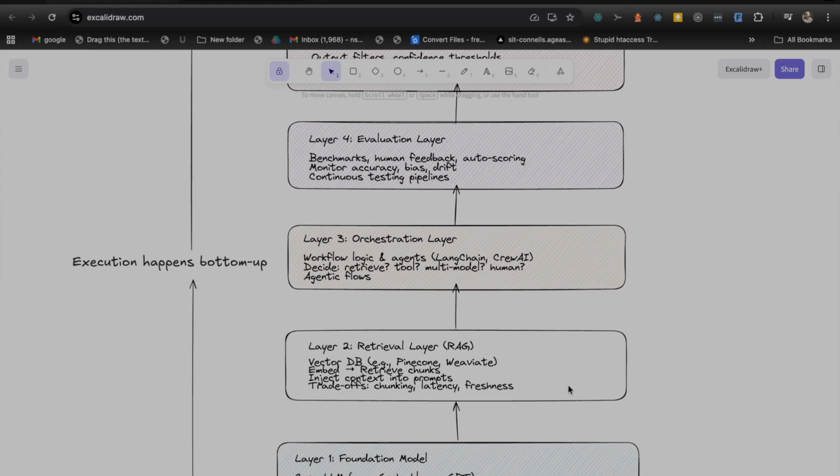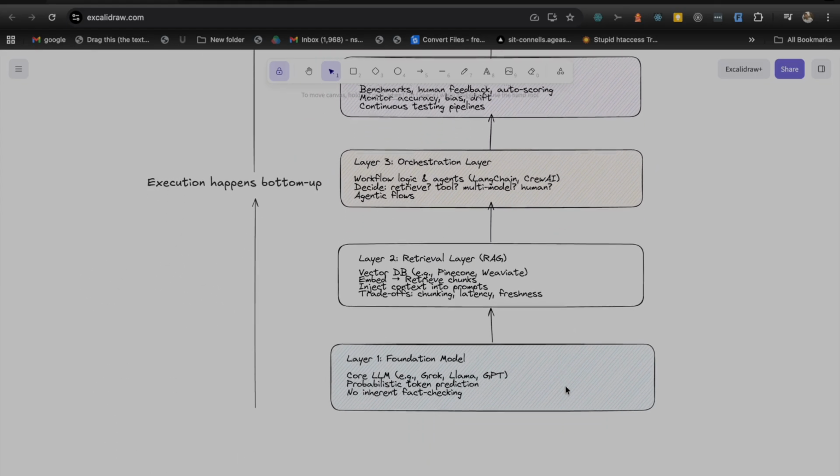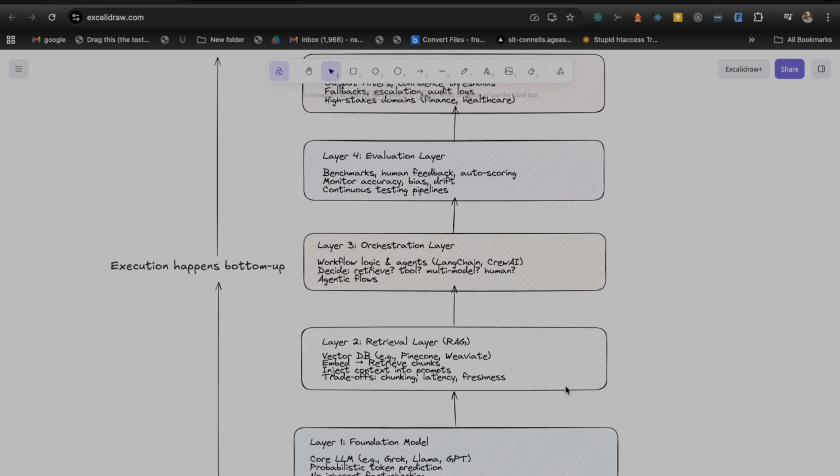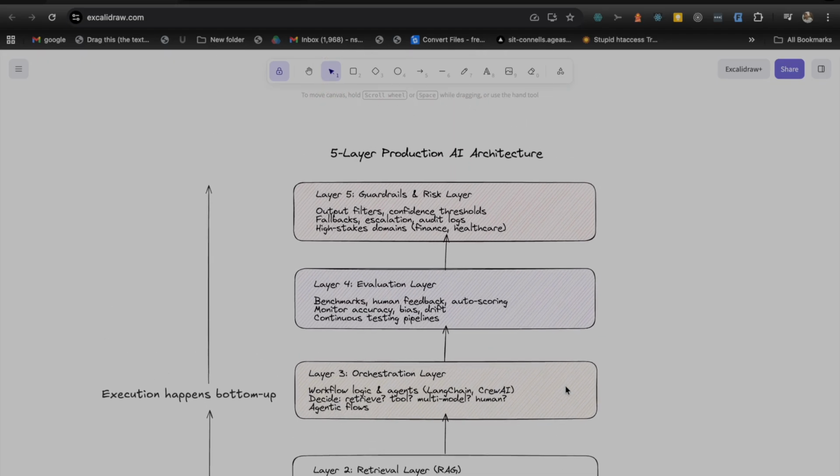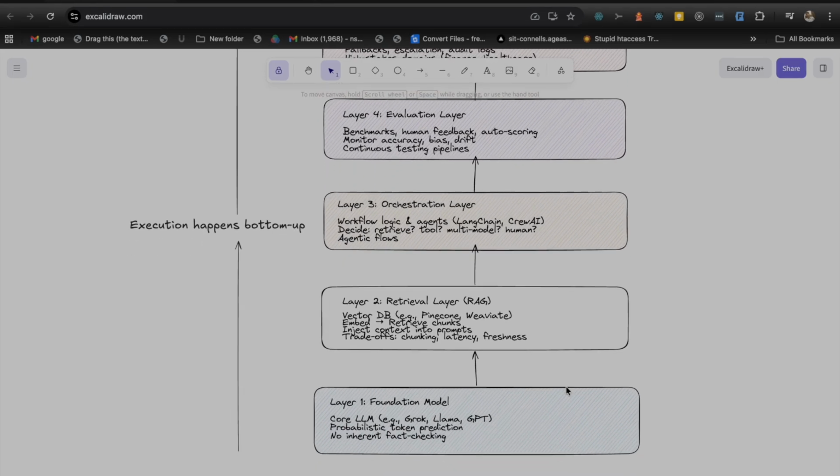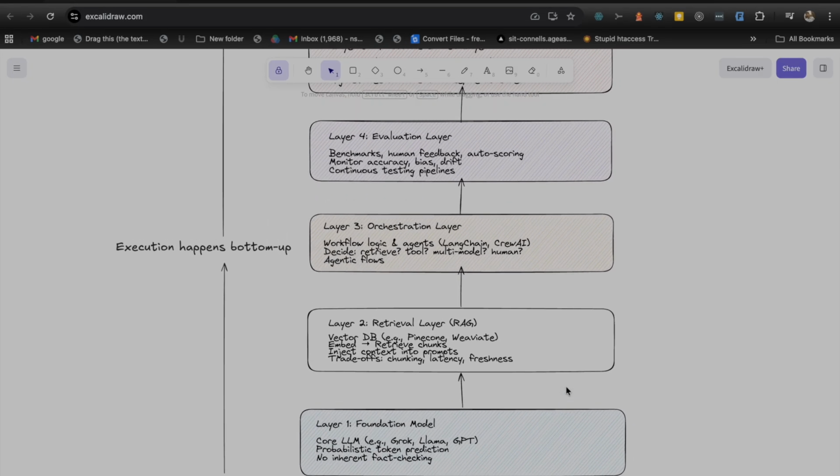Now, if you see here, the execution goes from bottom to top. So a request will come in, and execution happens from bottom to top. First of all, your foundational model is the core system, which is a probabilistic system.